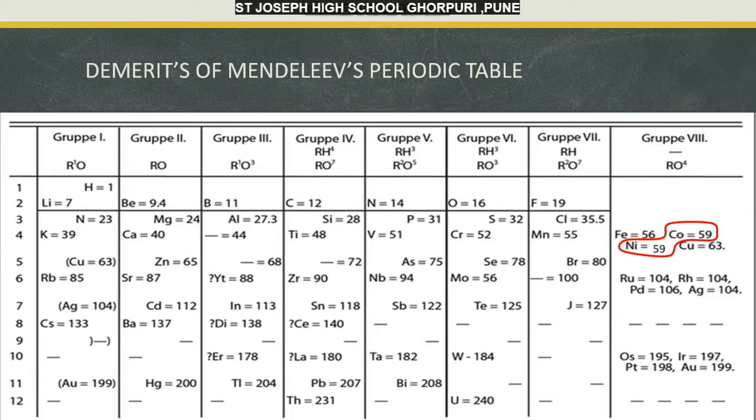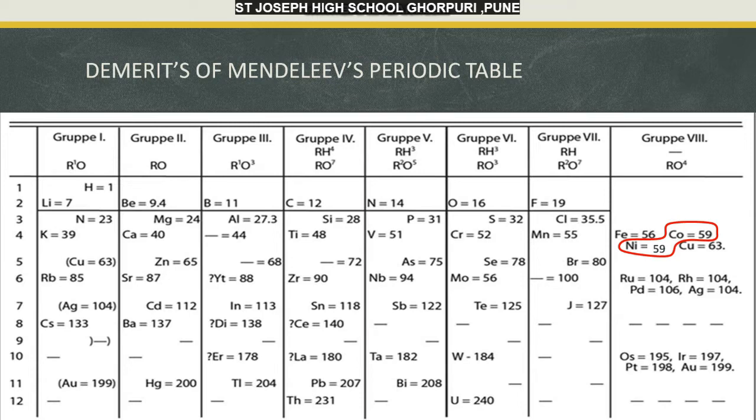The second one, isotopes which were discovered later could not find place in the table. Now why? Because as you know, we have learnt about isotopes before. They are elements having same mass number but different atomic numbers. So where are we to classify the isotopes? That was a question. So this was the second drawback of the Mendeleev's periodic table.